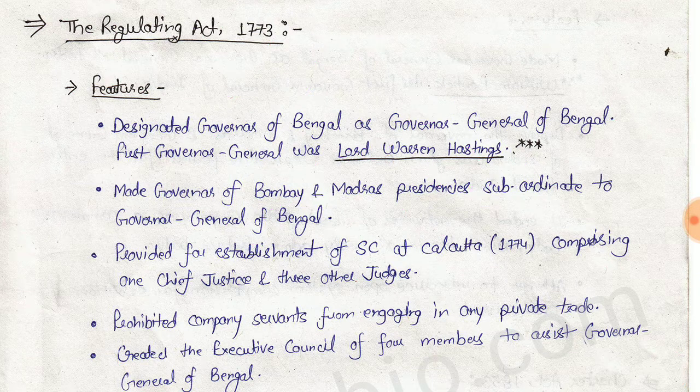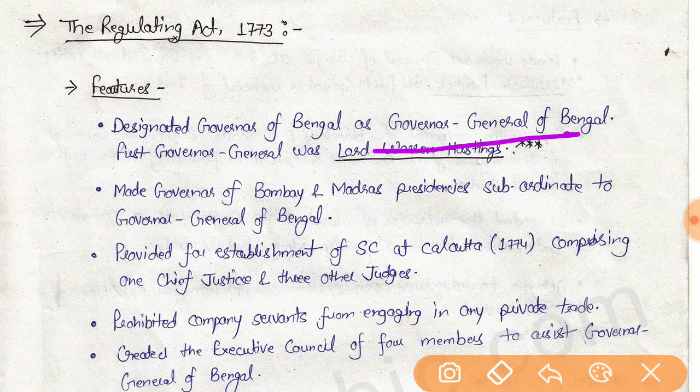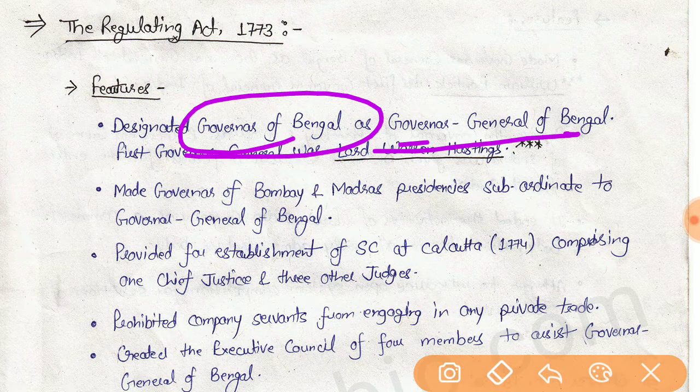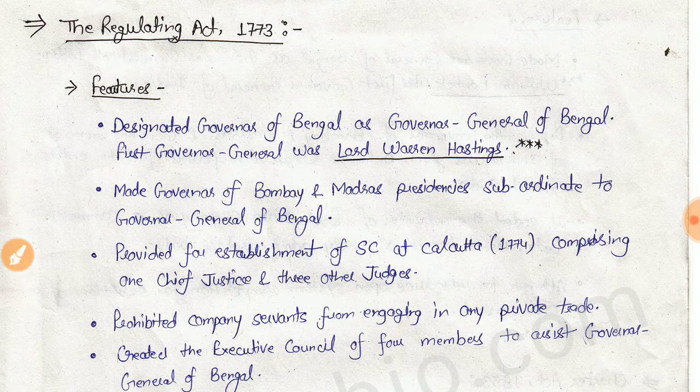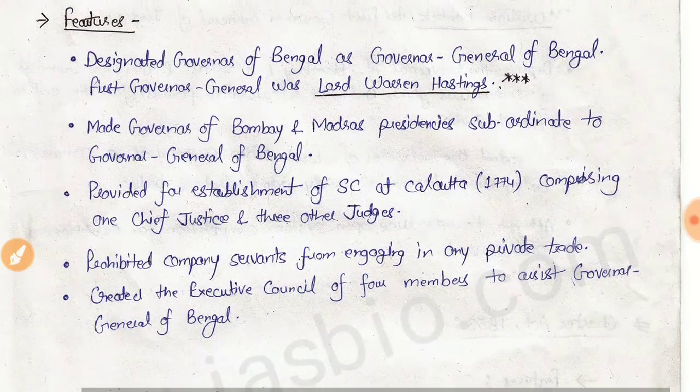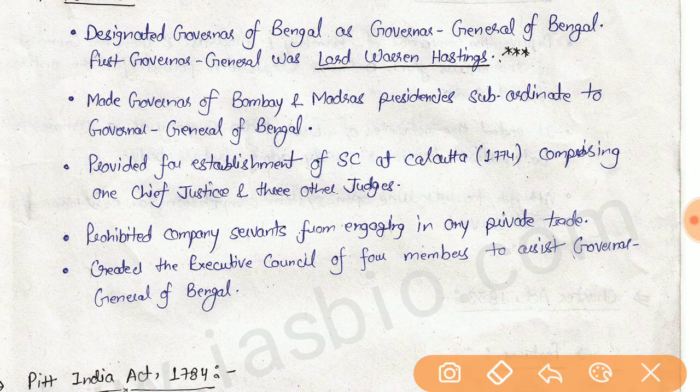From this act, the Governor of Bengal became the Governor General of Bengal, and Warren Hastings was the first Governor General of Bengal. In this act, an executive council with four members was created for his assistance.